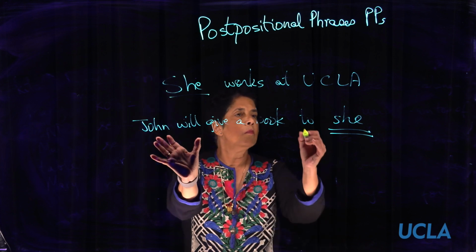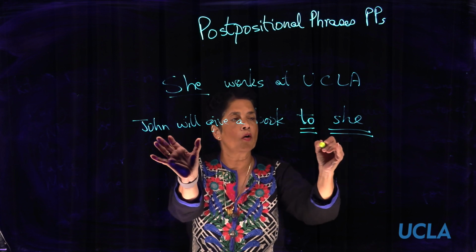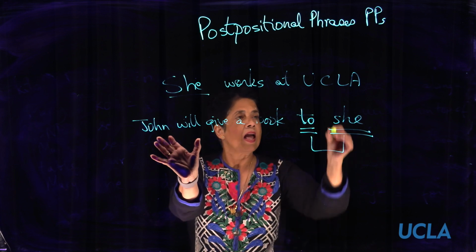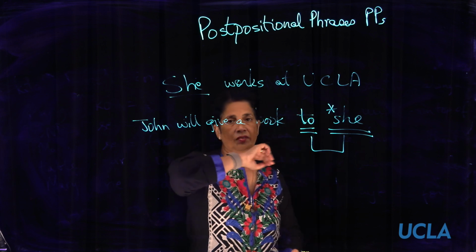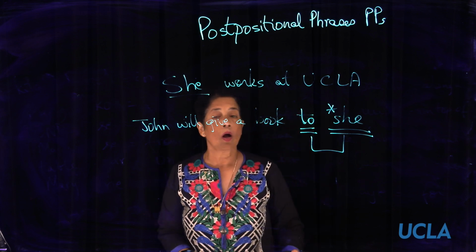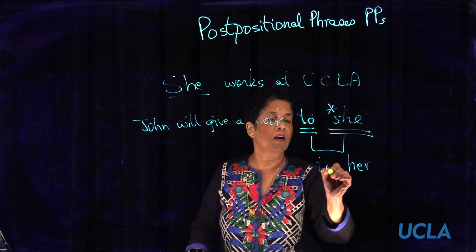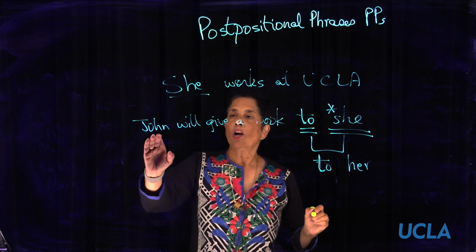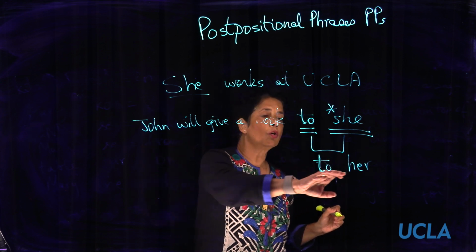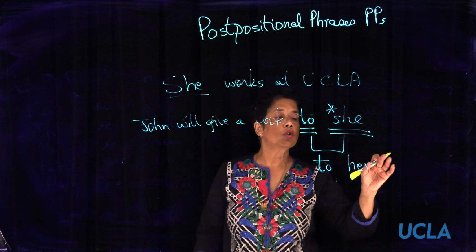However, the moment you have a preposition before the she, this she is ungrammatical. Remember, asterisk means ungrammatical. It changes to her. So the sentence becomes "John will give a book to her."